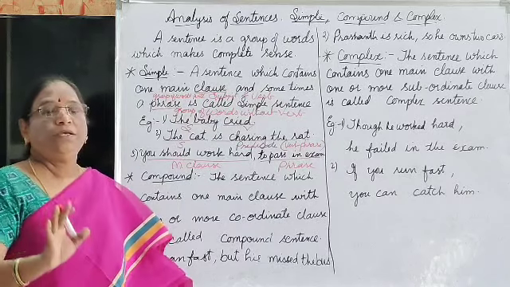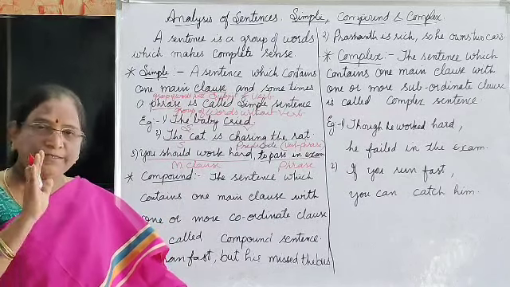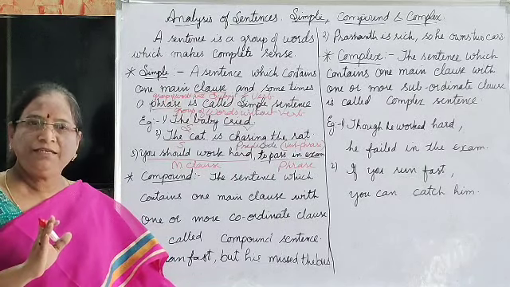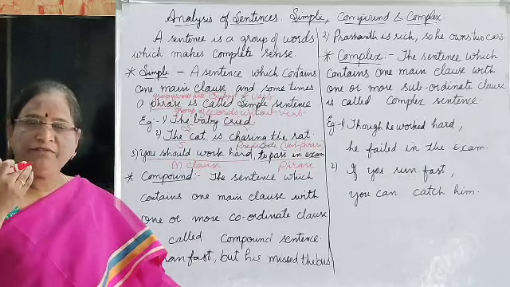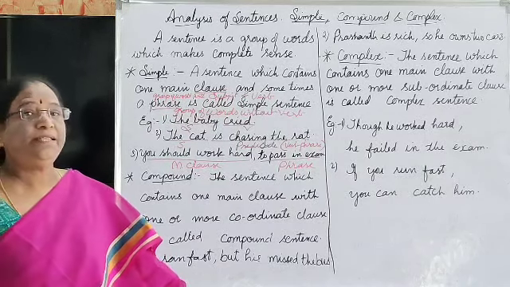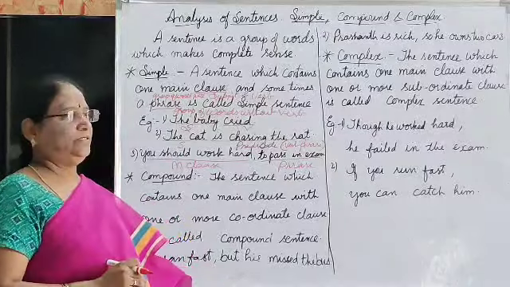Did you understand? Keep one thing in your mind that a simple sentence contains only one verb. The other things may be a gerund, an infinitive, or a present participle. Now we can see the rest in the next class, next unit.